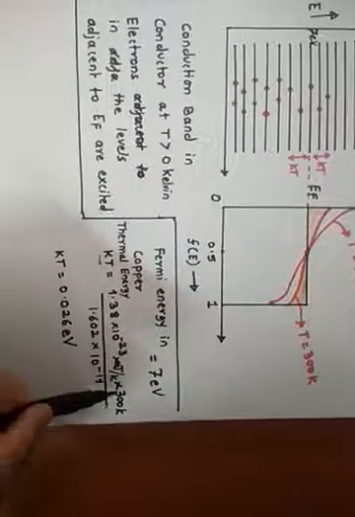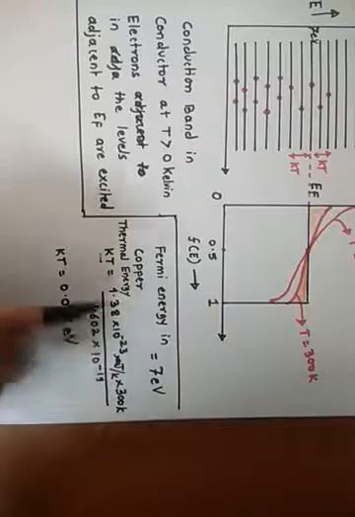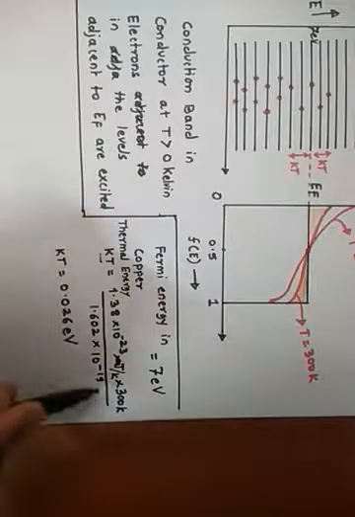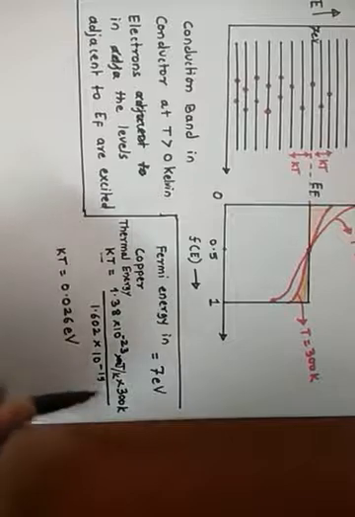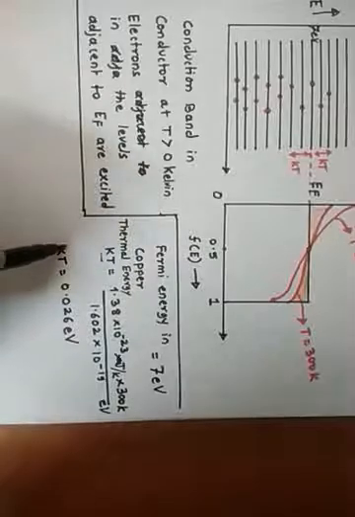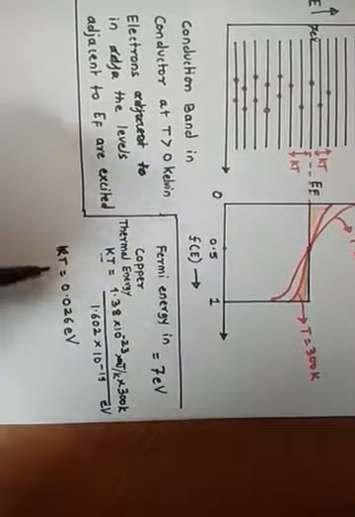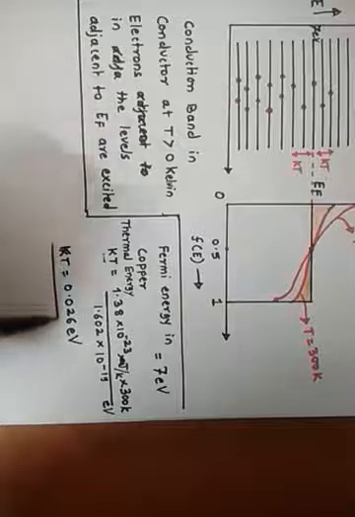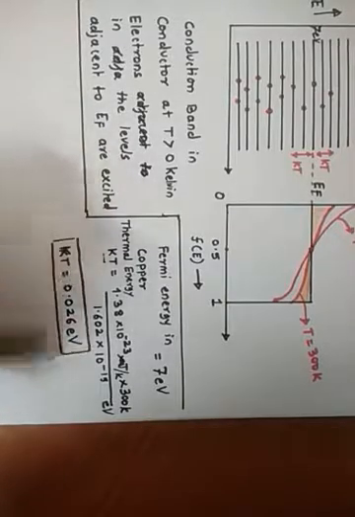If you estimate for room temperature, the kelvin will get cancelled, and we divide by 1.602 times 10 raised to power minus 19 so that we get the answer in electron volt. You will observe that the thermal energy gained by the electron is very small, of the order of 0.026 electron volt.